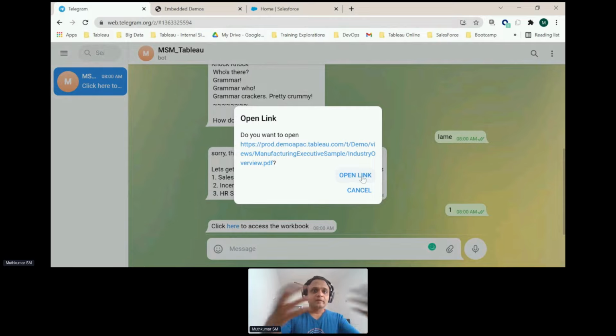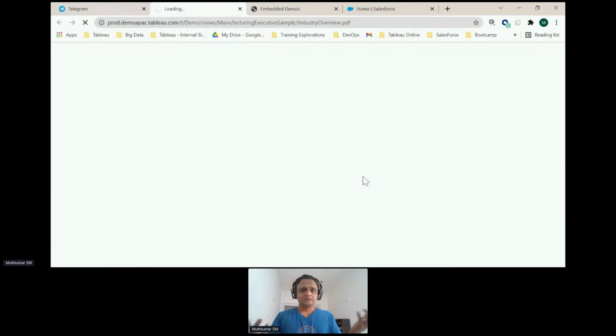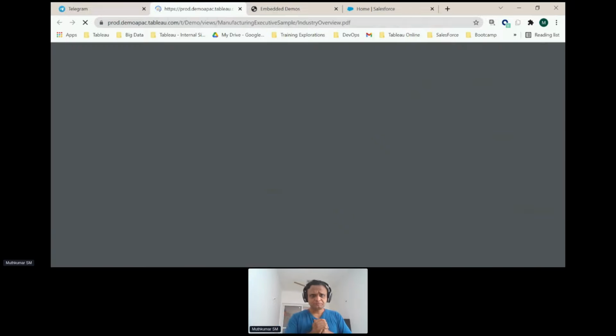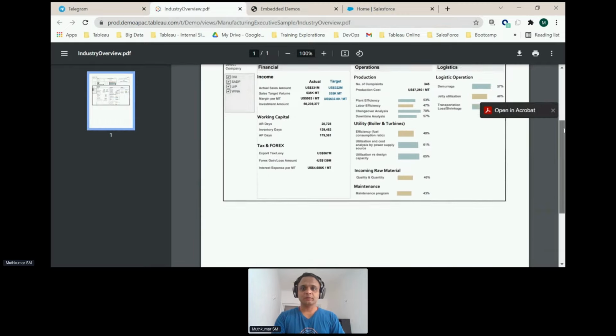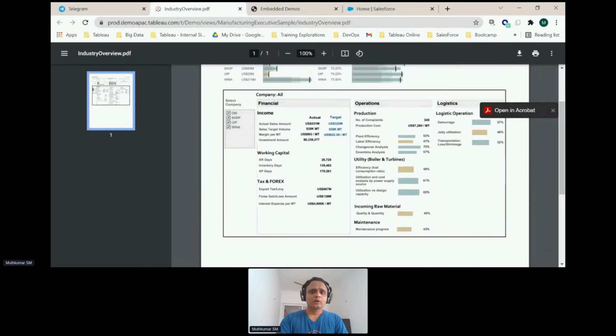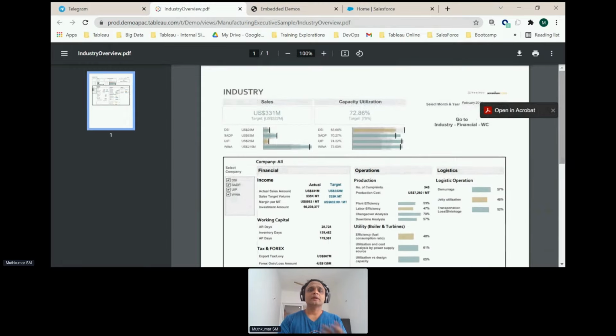I'm showing it to you on a web platform, but you could visualize the same thing using a Telegram app, or a WhatsApp, or any other messaging platform, as long as they could expose the APIs which we can leverage from Tableau. Now let's say I open the link and it connects me to my prod system, and it presents me the PDF of a particular visualization that I wanted, right? It allows me to look at my working capital, my overall income, my annual sales amount, and things like that pretty quickly.